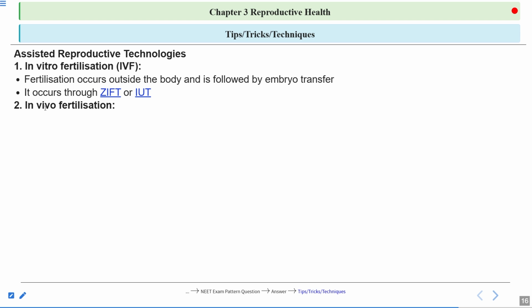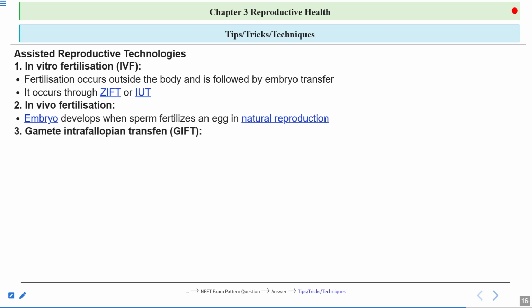In vivo fertilization is fertilization done in the natural conditions. So sometimes what can be done? The zygote or the embryo developed by in vivo fertilization can be implanted in a surrogate mother. This is known as surrogacy. So the embryo which is developed in the natural conditions can be taken out and implanted in the surrogate mother. Clear? Here the embryo develops when sperm fertilizes an egg in the natural conditions, and then the embryo is transferred into the other female recipient.